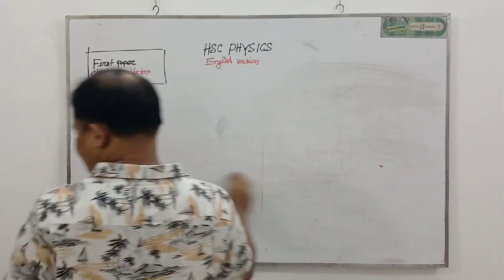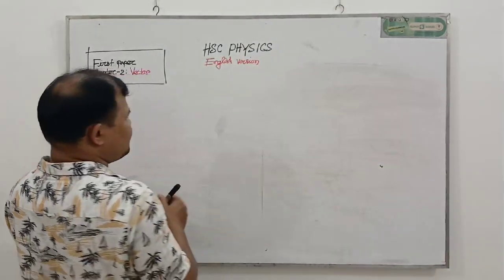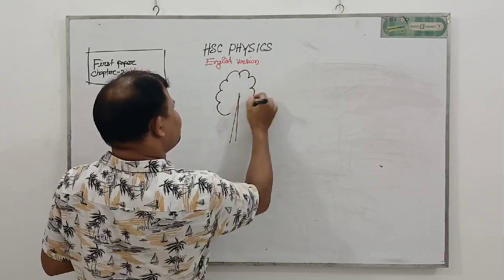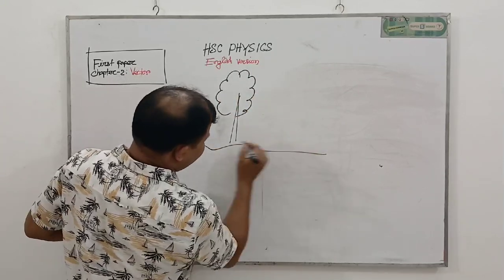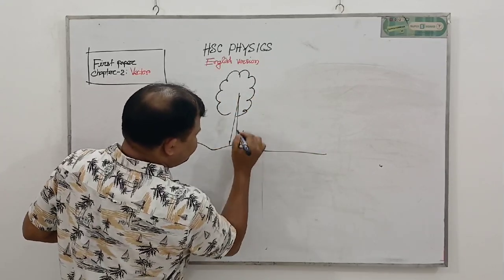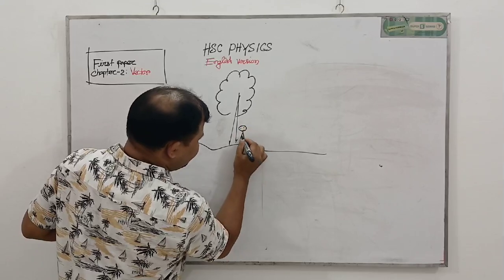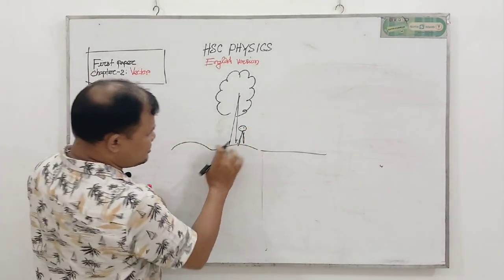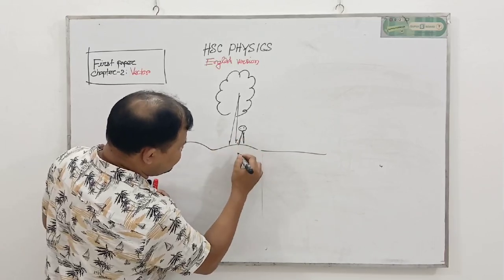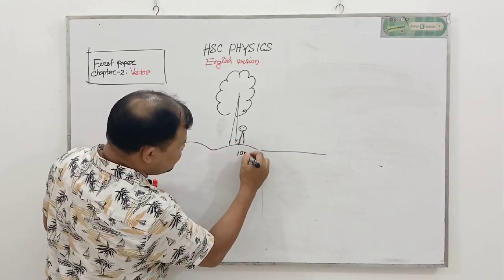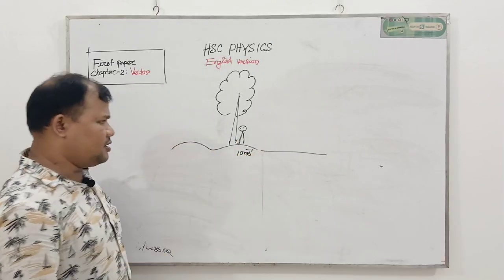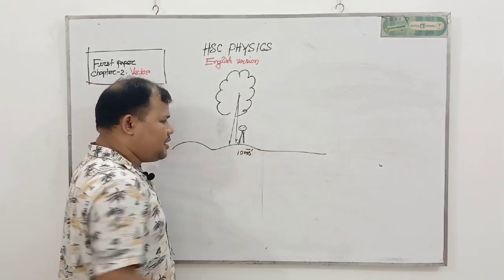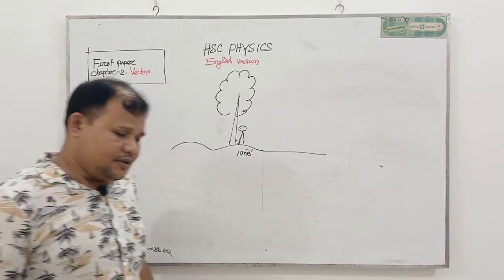Why is velocity a vector quantity? Suppose here has a tree, okay, a tree. A person is standing here. If we ask the person, you start a journey here with 10 meter per second velocity, suppose you tell this person to start running with 10 meter per second velocity.